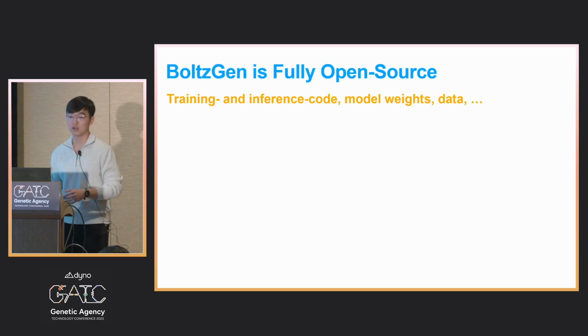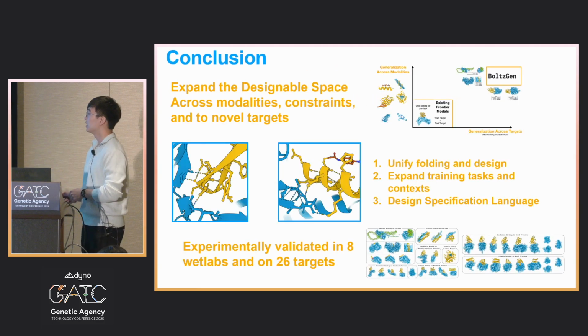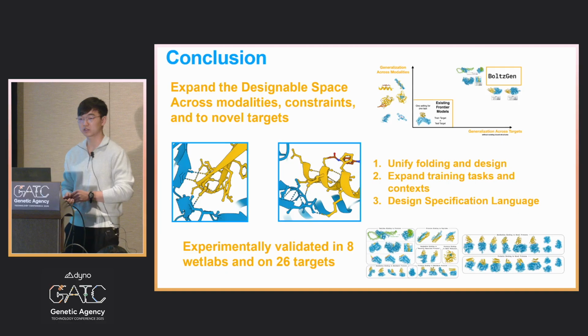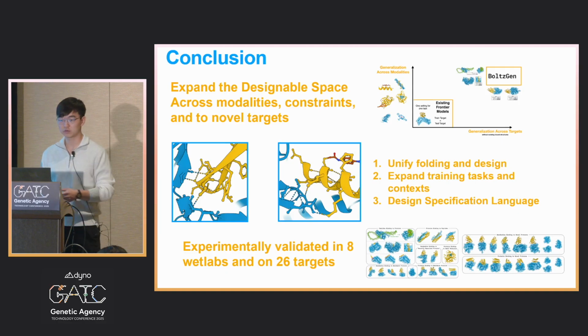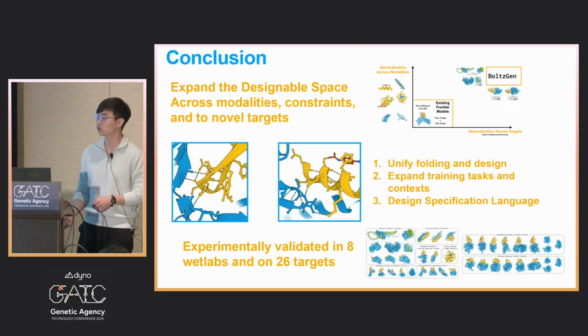And finally, I'd like to start closing by emphasizing that BoltzGen is fully open source: training and inference code, model weights, everything is publicly available on GitHub. And yes, we expanded the design space across modalities, constraints, and novel targets through unifying folding and design, and expanding across a lot of contexts and tasks, with an expressive design specification language, and we have wet lab experimental validations.